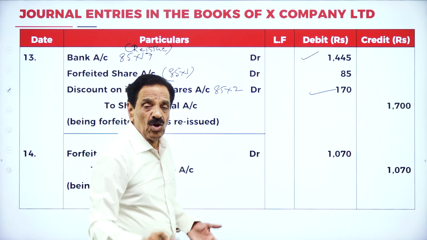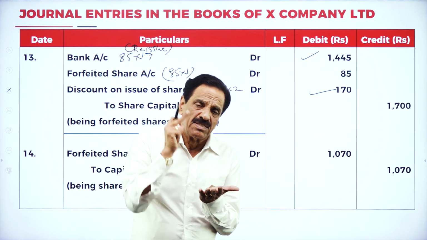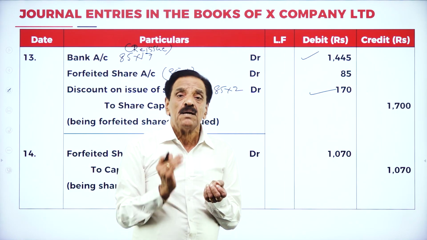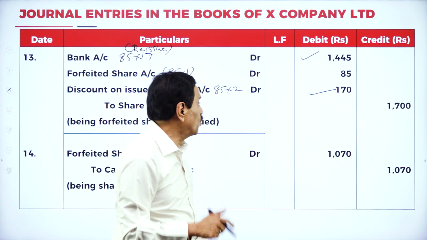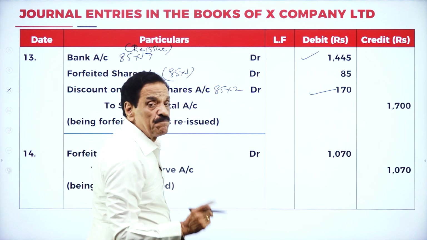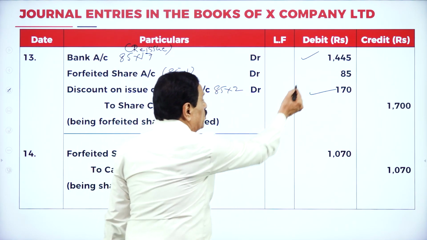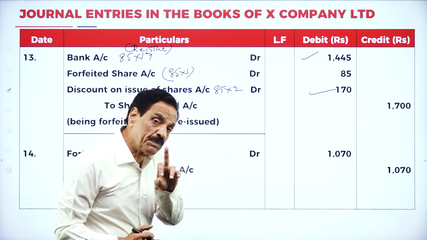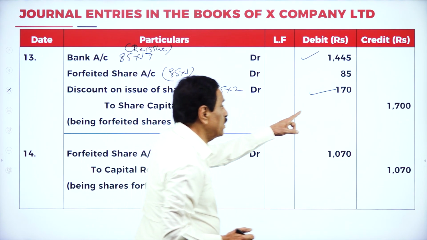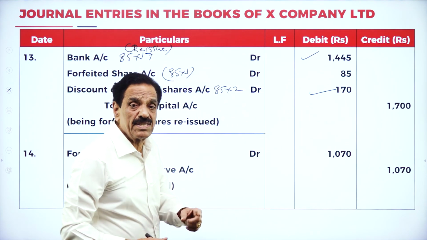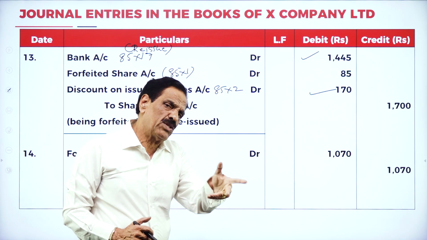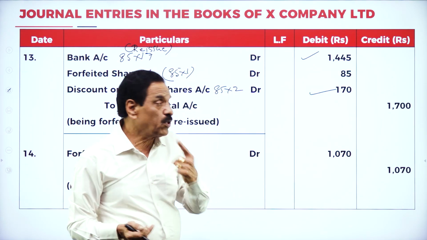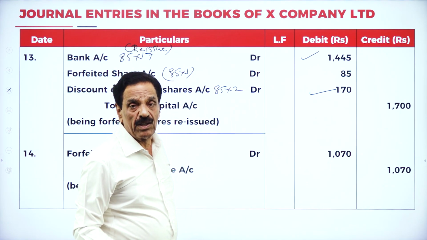I will repeat. You have got 60 of X, 50 of Y, totally 110. But the company reissued how many shares? Only 85. At what rate? 17. How much you got? 1,445. Then there was a discount of rupees you have to show. Discount 2 rupees, 170. How much could not receive? 1 rupee. 20 minus 2 is 18. But reissued at 17 at a loss of 1 rupee. 85 into 1 is 85 rupees.